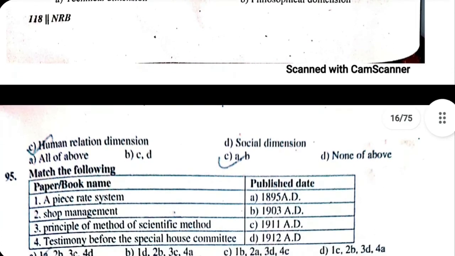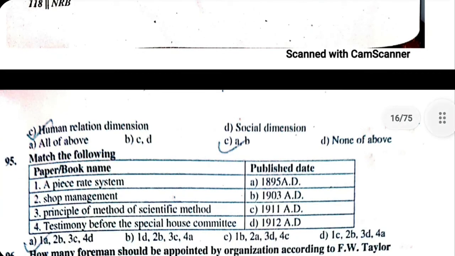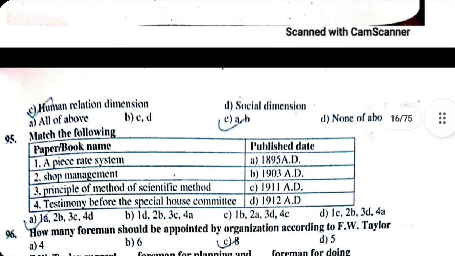Match the following. 95. Piece rate system 1895. Shop management 1903. Principles of scientific management 1911. Testimony before the special House committee 1912. 96. How many foremen should be appointed by organization according to F.W. Taylor? Correct answer is 8.